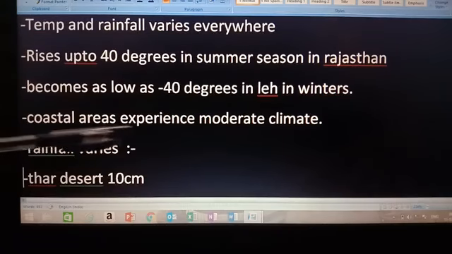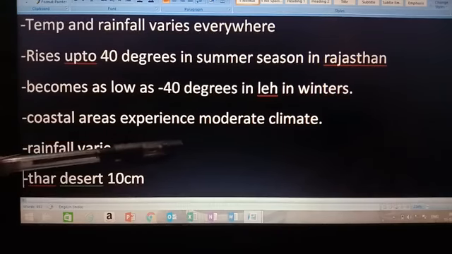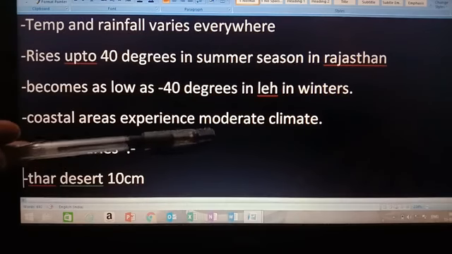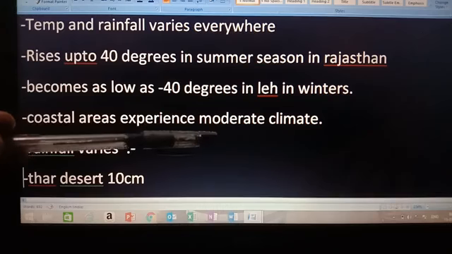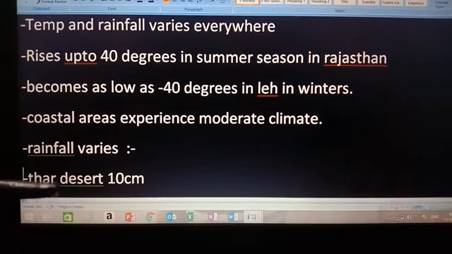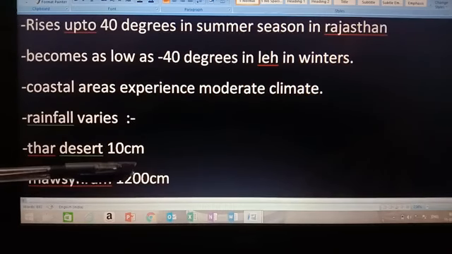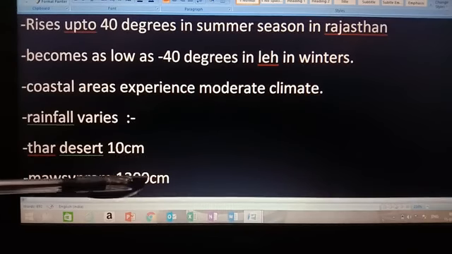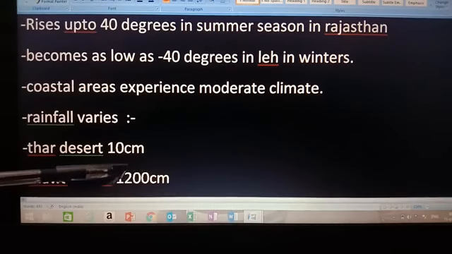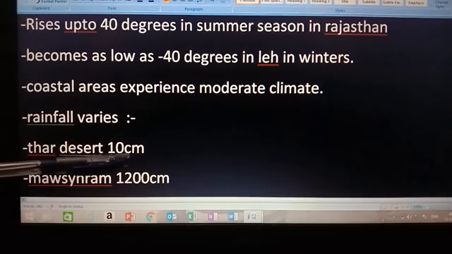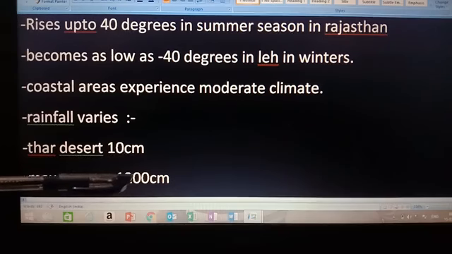In coastal areas we have moderate climate. What is moderate climate, children? Moderate is not very cold or not very hot. It's a normal type of climate. Okay. Now rainfall also varies. Like Thar Desert, the rainfall is 10 centimeter annually, and in Mawsynram 1200 centimeter annual rainfall.